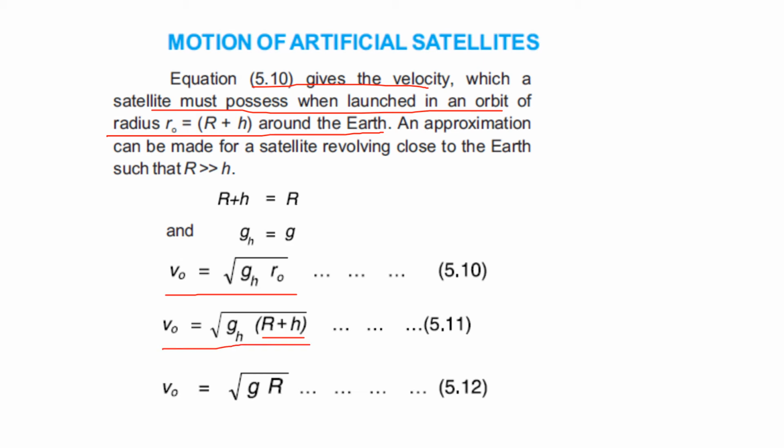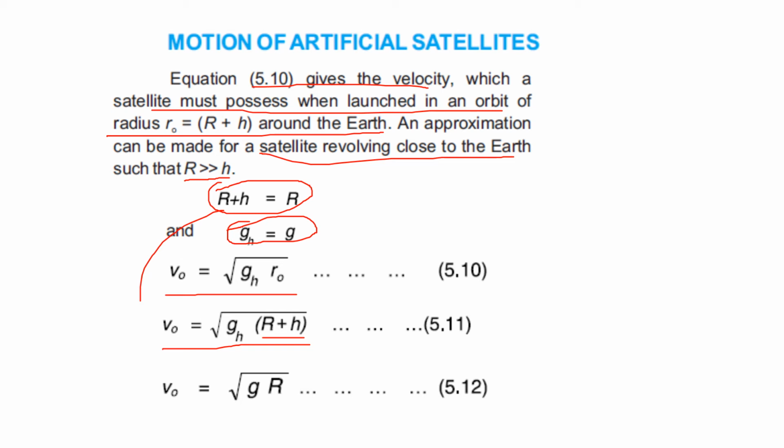But if we make the approximation that the satellite is revolving close to the earth, so close that the value of R is much greater than H, it means R plus H must be equal to R. Then we can write the equation like this: R plus H is equal to R, and GM becomes equal to g, because it's the gravity of the earth obviously, right?